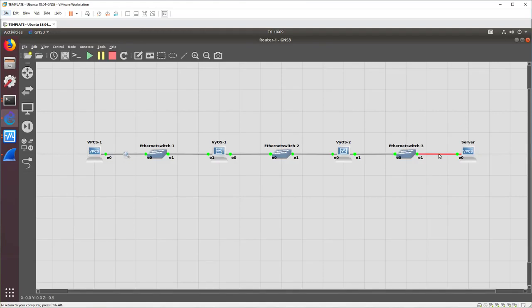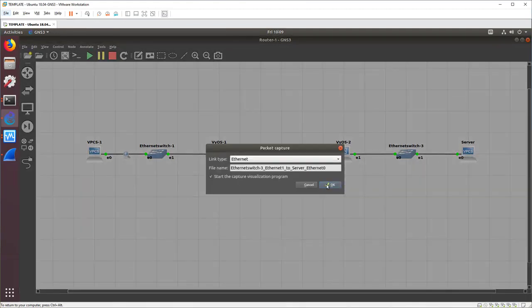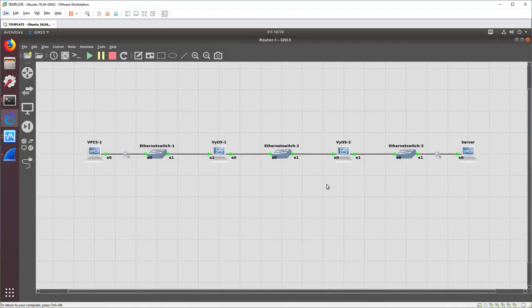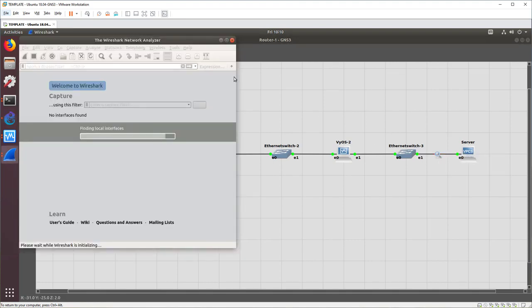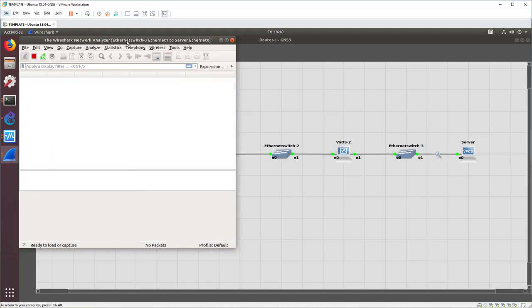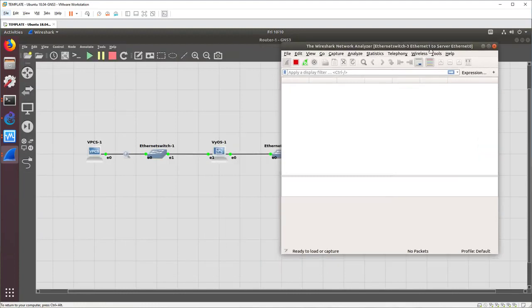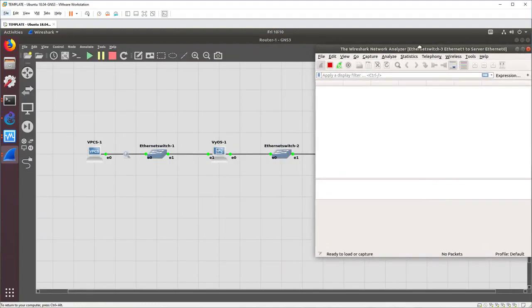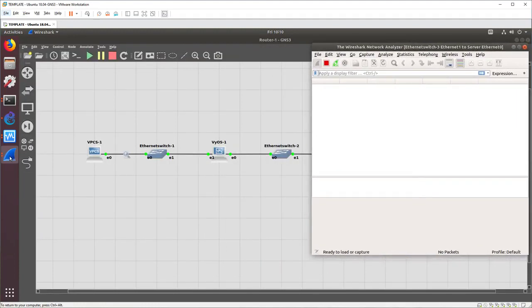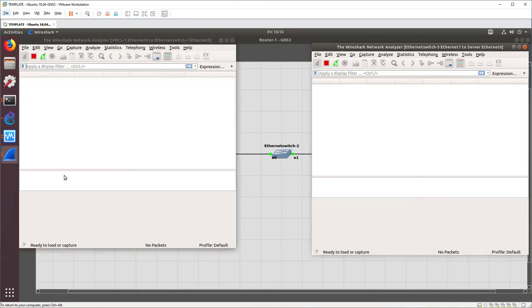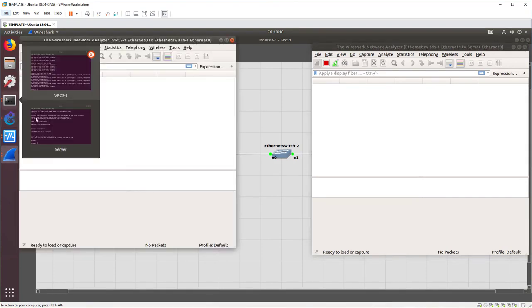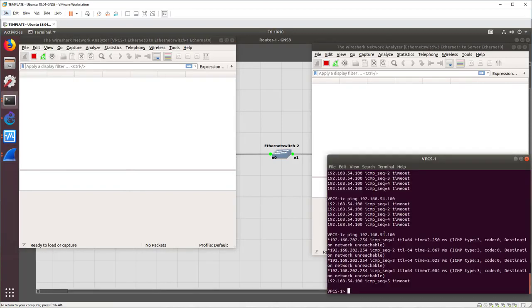And we're going to sniff here on the far end where server is, and we're going to start a capture. I apologize. There's a ton of windows that come up with all this. So unless you have a really big screen, there can be a lot of confusing windows to pull up and look at. I'm trying to minimize the ones we're not using. If you look at the top here of Wireshark, it will tell you the link that it is sniffing. And I'm going to move them to each side so we can kind of see the same thing. And we'll pull up that one. And we will rerun the same ping that we did before.